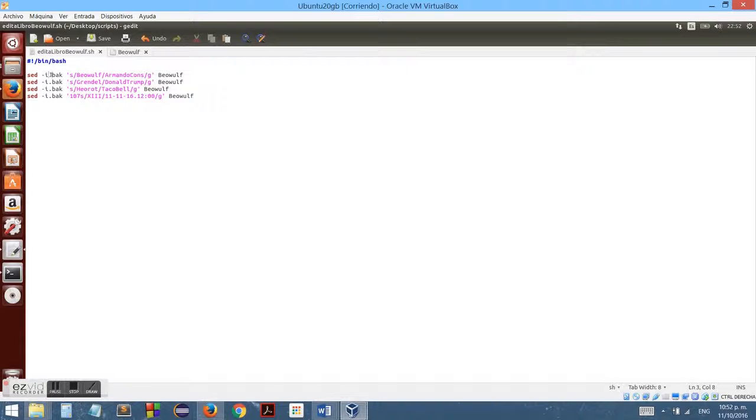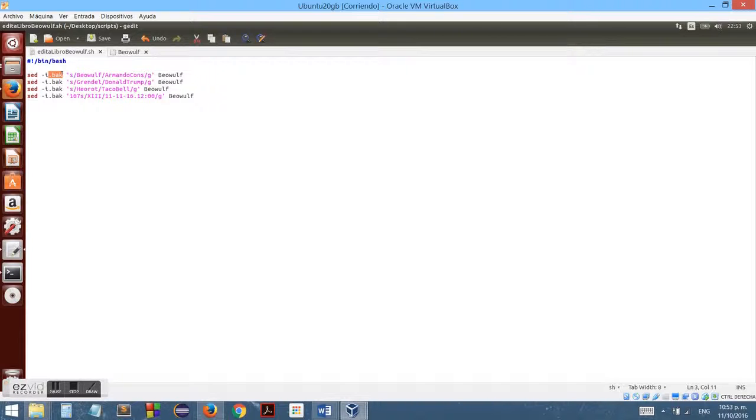This .bak is needed because without it, it wasn't modifying the original file. It's a format for certain types of OS, which Ubuntu seems to be one of those that needs it, so I can modify the file correctly.